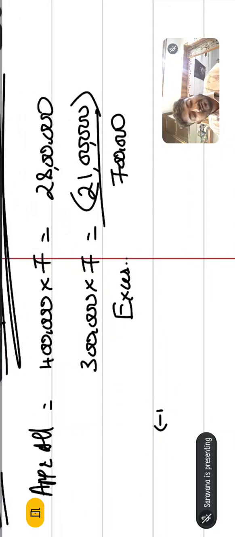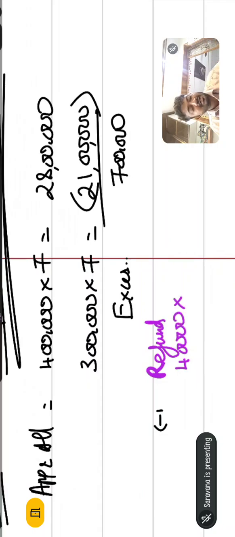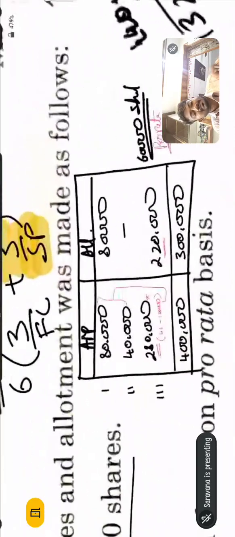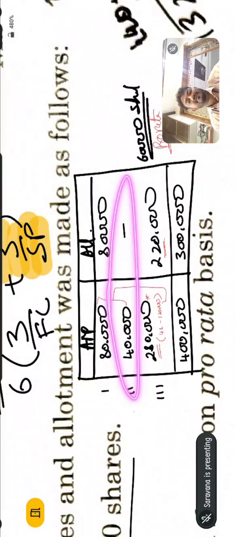In some proportion of the amount the company has done the refund. What is the refund amount? 40,000 shares into 7 rupees. Why 40,000 into 7? People are paying for 4 lakh shares, 7 rupees application and allotment. And now how much do we need to refund? Actually, what is this? Category 2. We did know one box. In this box, this is that 40,000.